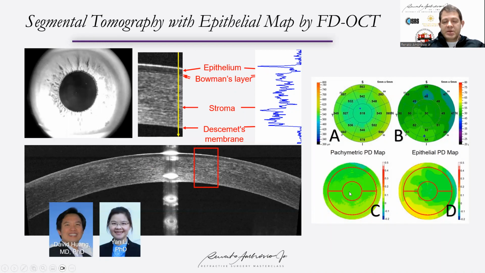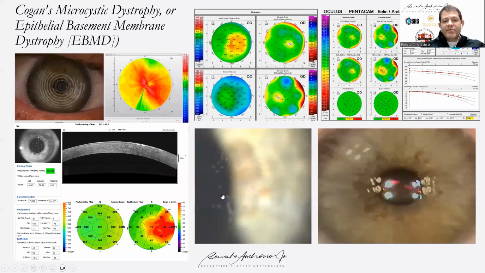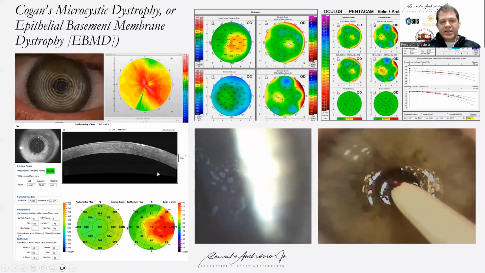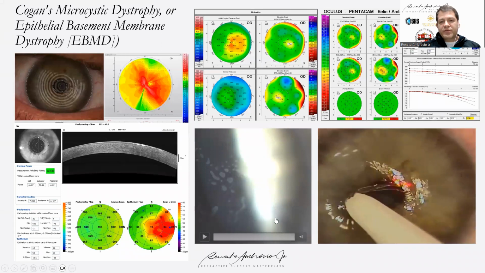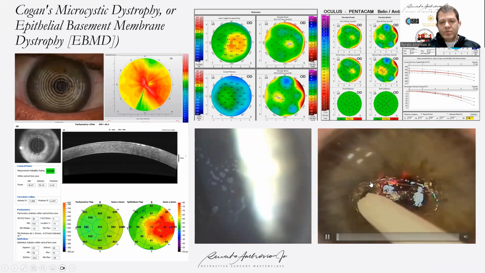However, it's still not approved and it's not allowed in the software. But we have cases, for example, like this one. This patient has an anterior basement membrane dystrophy, and you see how easy it is to remove the epithelium.